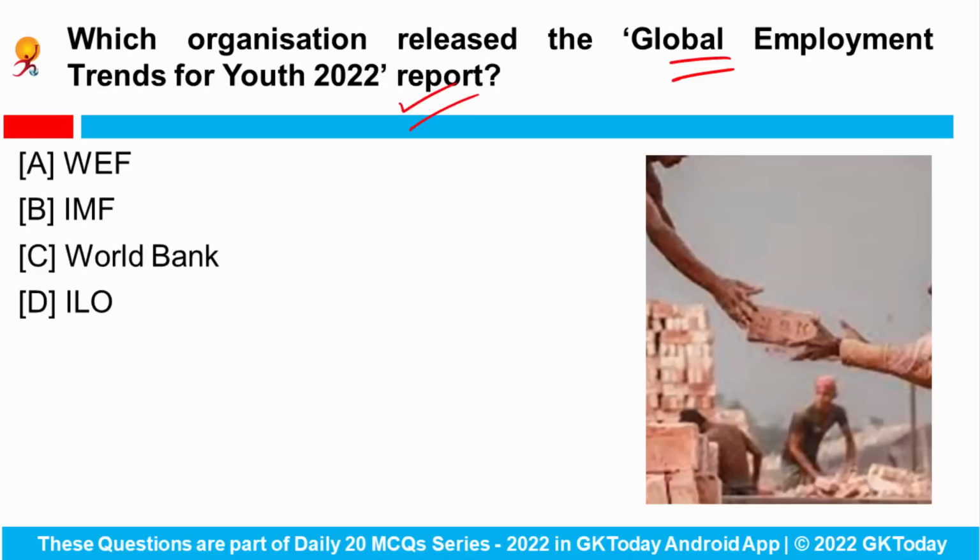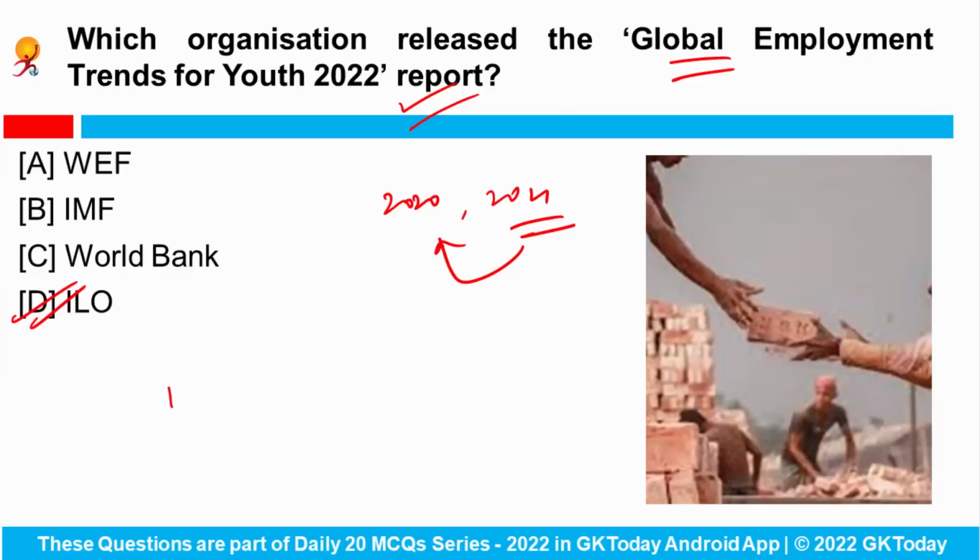So this report was recently released by the International Labour Organization. And as per the report, India experienced severe working hour and employment losses in 2020 and 2021, and Indian youth employment deteriorated in 2021 as compared to 2020.